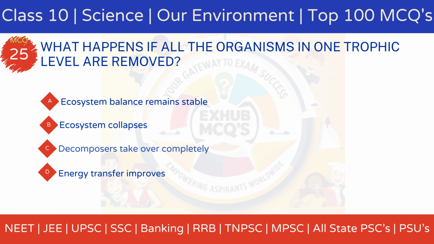MCQ 25. What happens if all the organisms in one trophic level are removed? Option A, ecosystem balance remains stable. Option B, ecosystem collapses. Option C, decomposers take over completely. Option D, energy transfer improves.